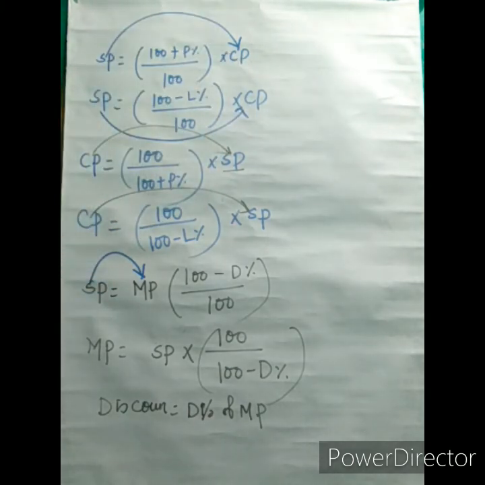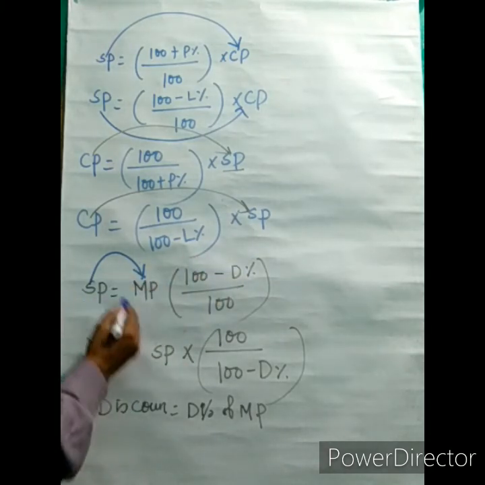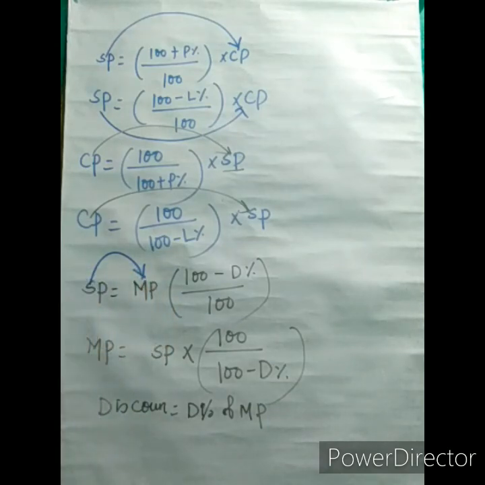But when SP has to be found and the discount percent is given, we first find the mark price. So in case of discount, first of all we need to find the mark price, and only then are we able to get SP.